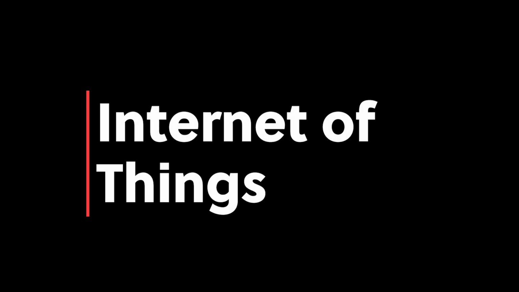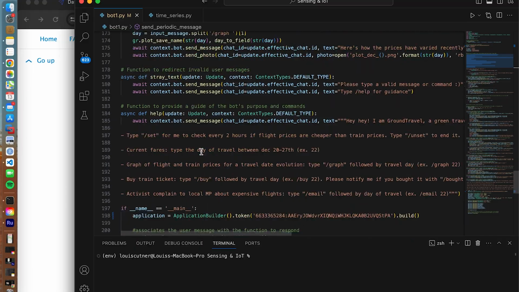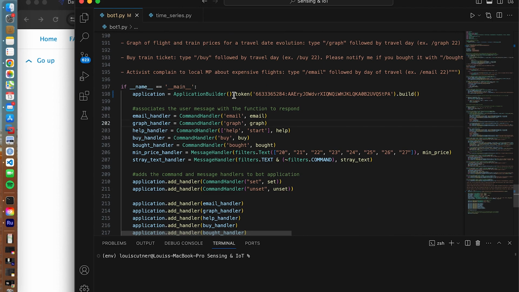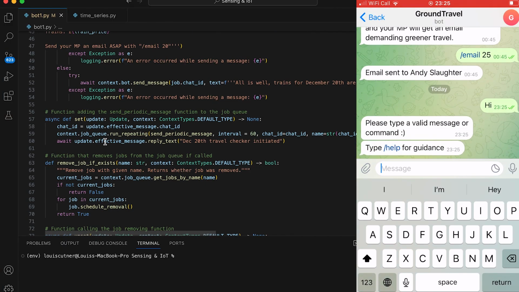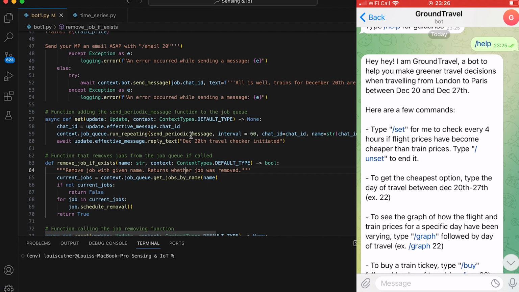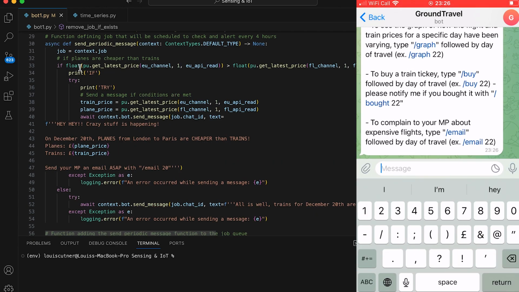I chose to use soft actuation in the form of a bot so that it would provide interactivity with the user. So I built a Telegram bot and defined a few functions. These are triggered by commands and text that the users can send. I used job queue to create an alert system that would run every 4 hours as soon as the user wrote set, and stop when the user said unset.